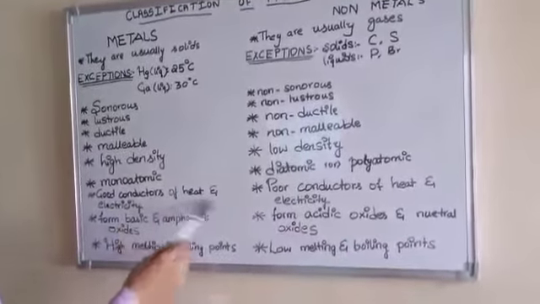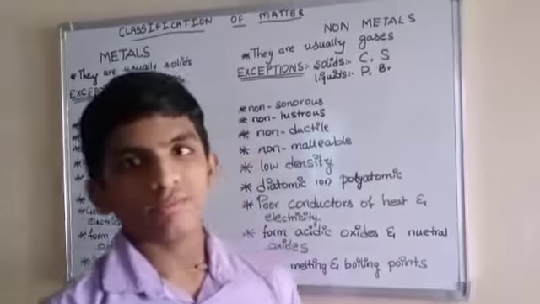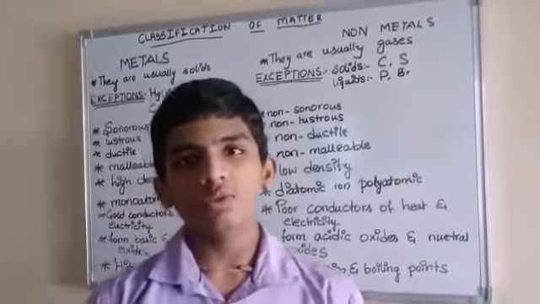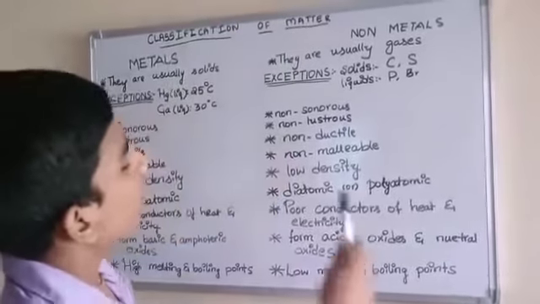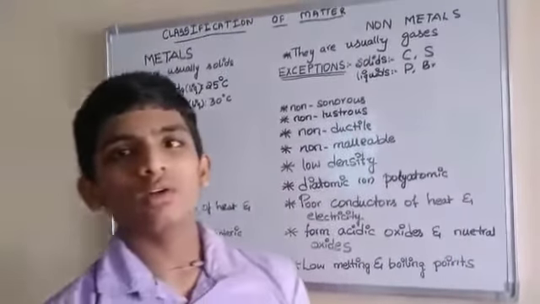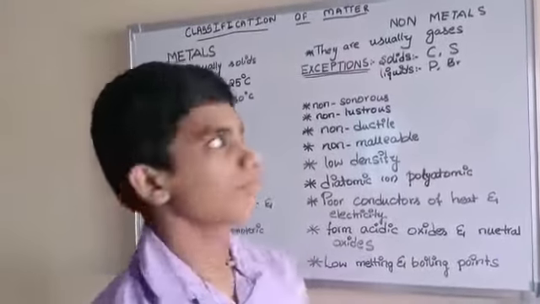Metals are good conductors of heat and electricity, which means metals allow heat and electricity to pass through them very easily. But non-metals are poor conductors of heat and electricity. They do not allow heat and electricity to pass easily through them.